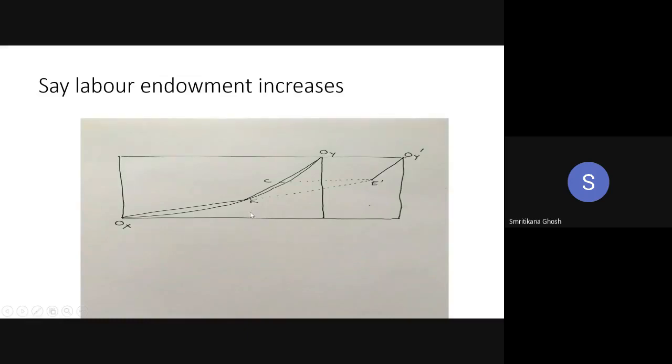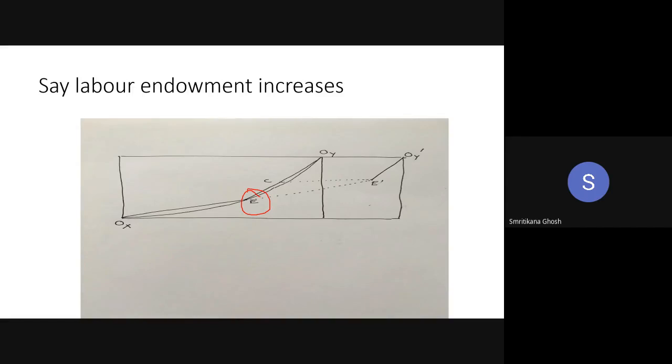Your contract curve is also convex to your x-axis, so these are very common to you. Now consider I am taking one point on the contract curve. Say it is E. We are just taking a point E.